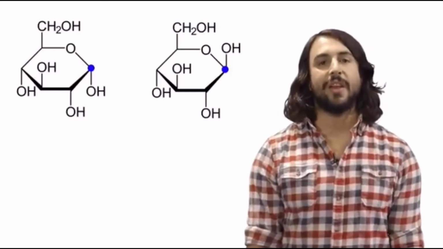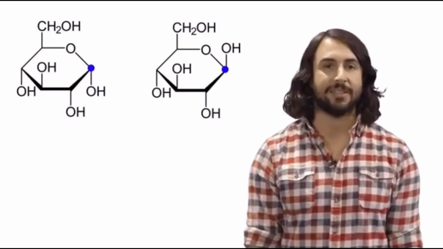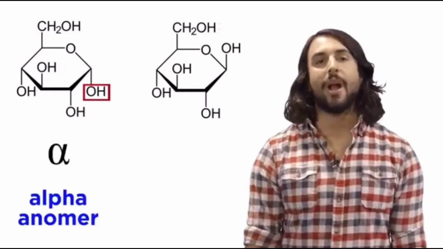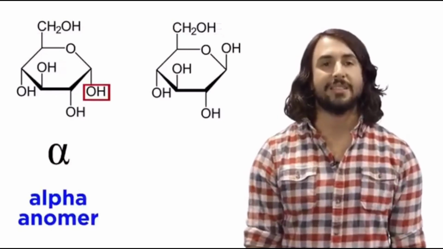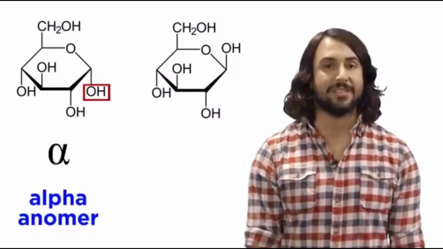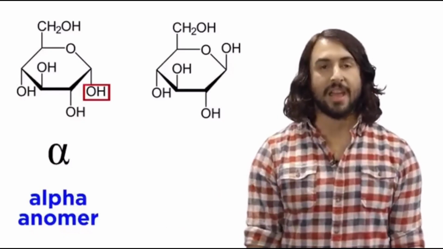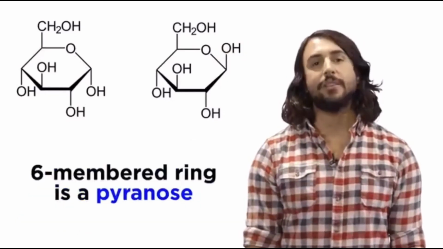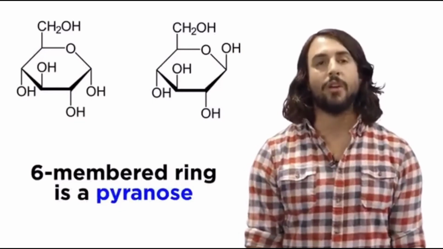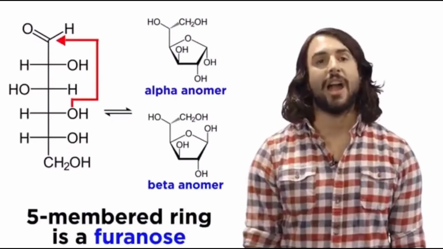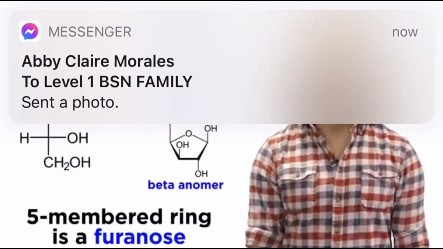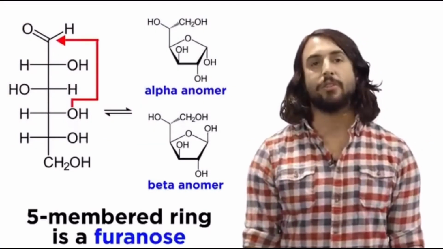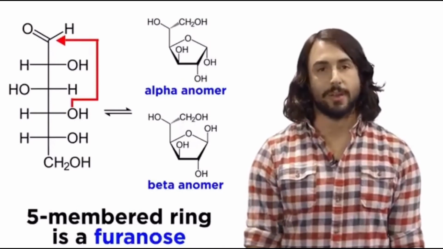When we draw these, the convention is to place the anomeric carbon on the right, and the CH2OH on the other side of the ring pointing up. If the new hydroxyl group that was generated during hemiacetal formation points down and is trans to this group, we have the alpha anomer. And if it is pointing up, cis to this group, we have the beta anomer. If a cyclic monosaccharide has a 6-membered ring, we will call it a pyranose. But sometimes the hydroxyl on carbon 4 can do the attacking, resulting in a 5-membered ring, which we will call a furanose. Rings smaller than this are unlikely to form due to ring strain.